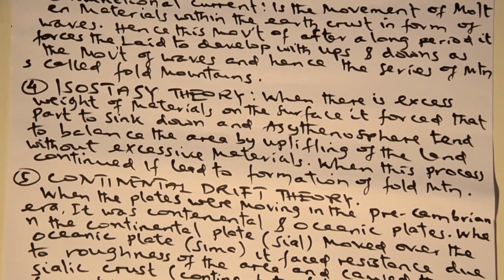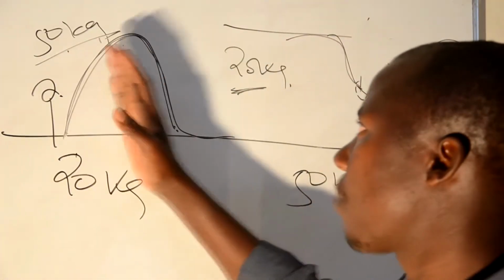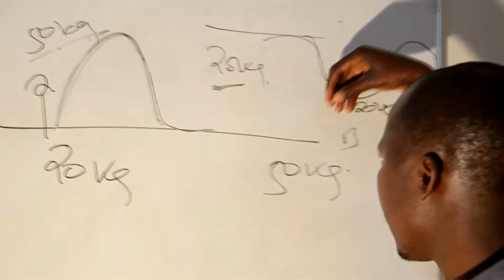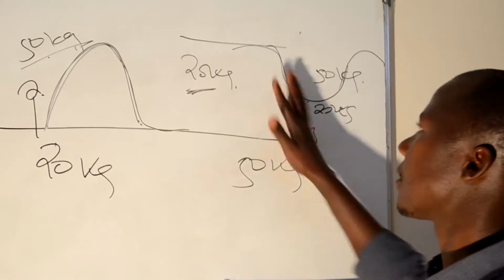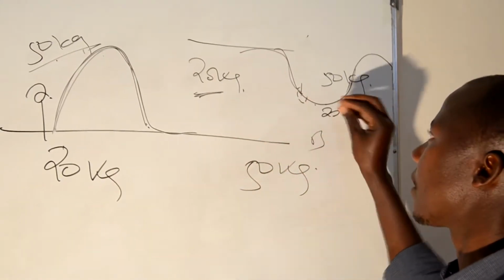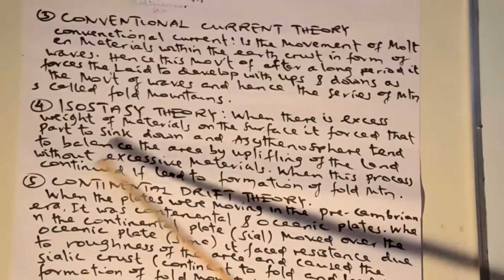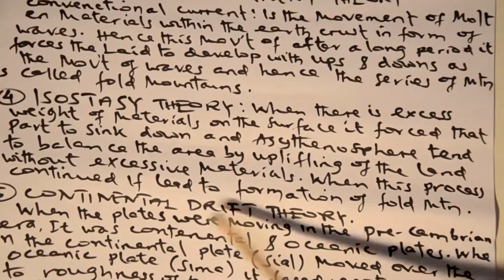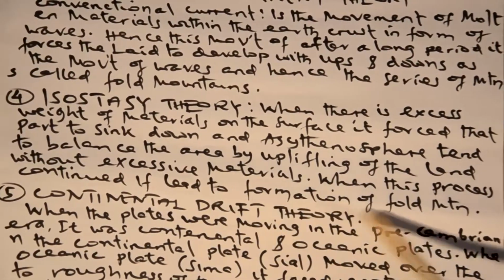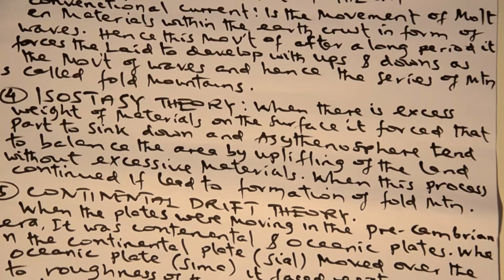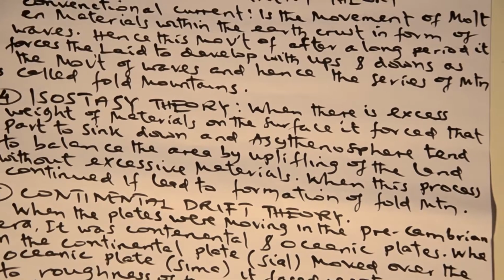In order to balance, some of the material should be rising up, or it should be going downwards so as to balance the landmass, and then we can obtain up and down. Dear students, in this land with excessive material, when this process is continued, it will lead to the formation of folding mountains. I think you have understood about this structure.